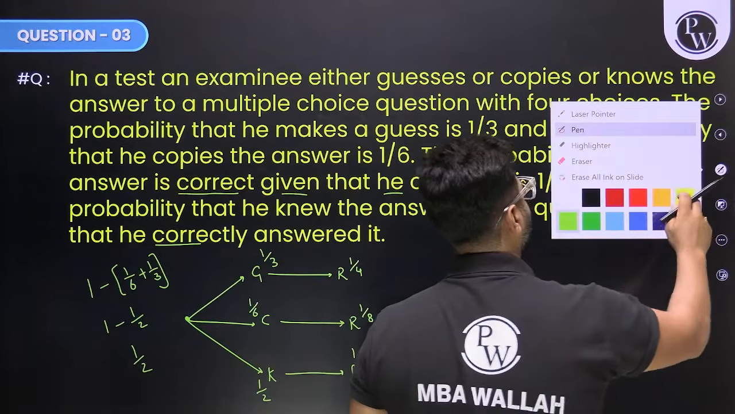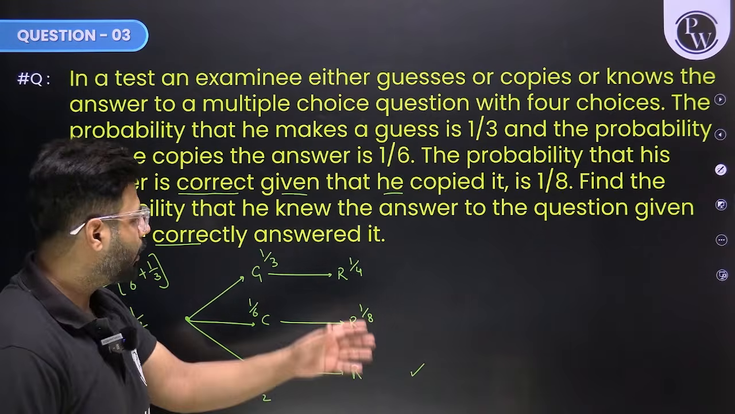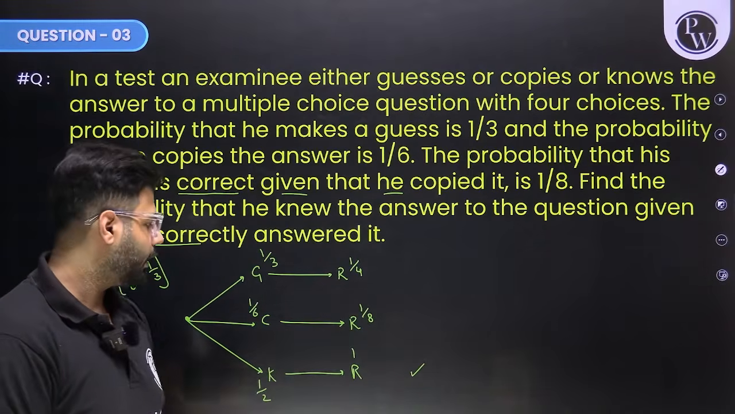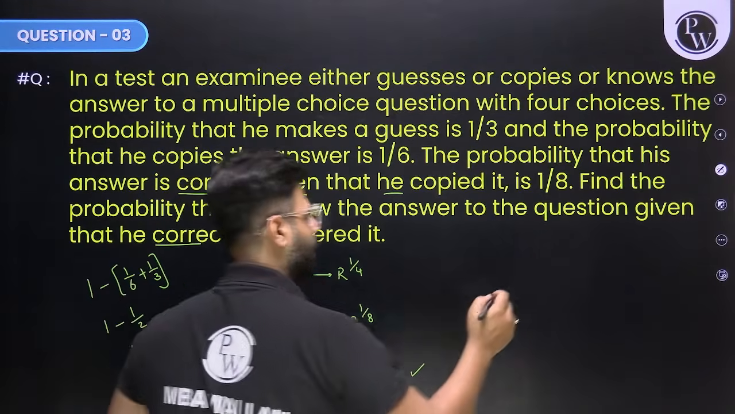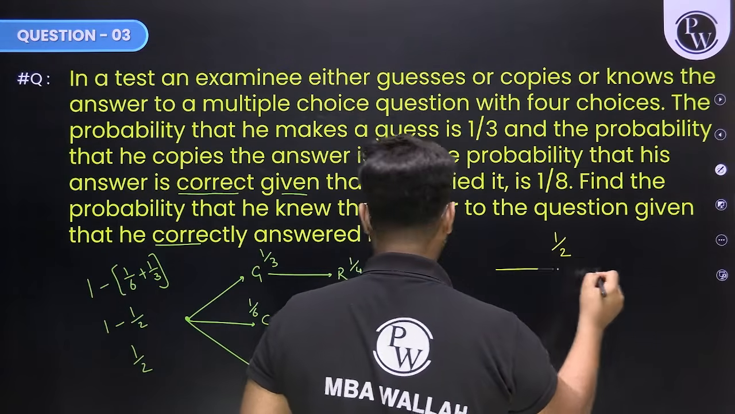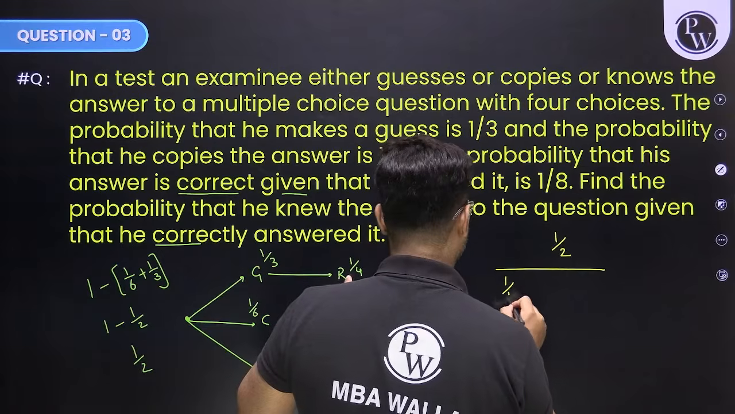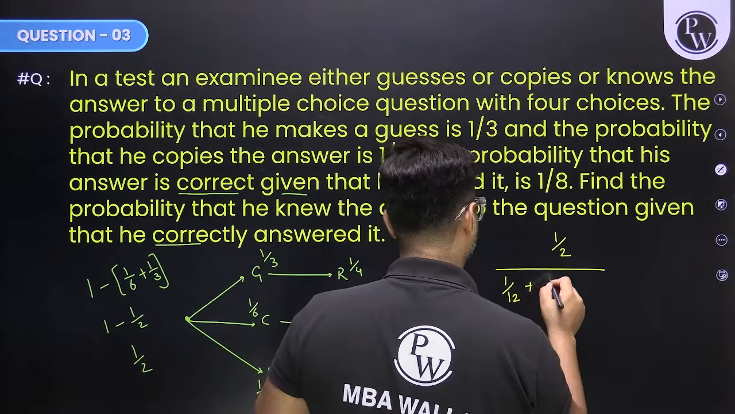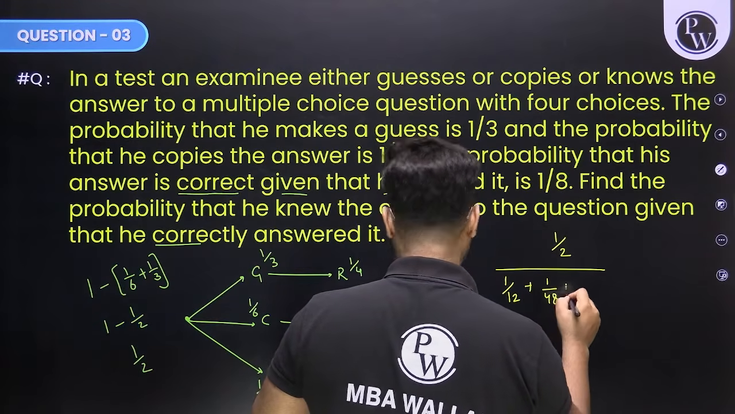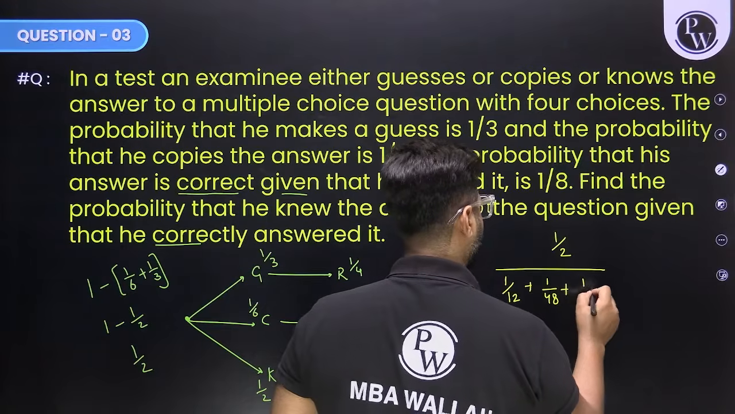पता है बी है, उठा के सही थोड़ी मार्क कर देगा. So now the chain is also complete. You are saying that he knew the answer. Favorable chain, half into 1, that's half. 1 by 3 into 1 by 4, that's 1 by 12. 1 by 6 into 1 by 8, that is 1 by 48. Plus 1 by 2 into 1, that is half.